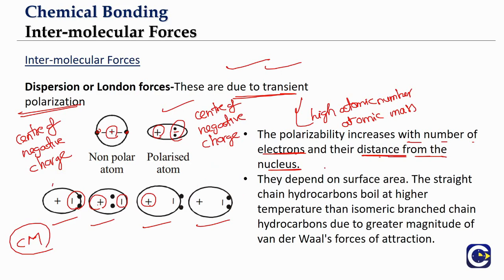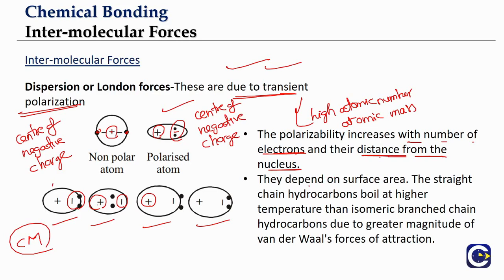So that is the reason why generally London forces or dispersion forces depend upon the atomic number or the atomic mass. Here when we say atomic mass, what we are assuming is that as the atomic number increases, definitely the atomic mass also will be increasing. So this is about the dependency of the London forces on the number of electrons.